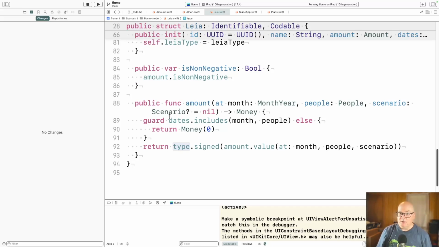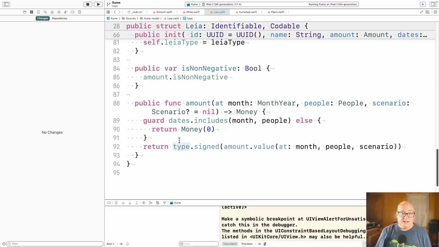Don't try and compute amounts for things that don't have amounts yet. So again, if I have scenarios involved, there's no generic amount that's true. Maybe I have a relative amount into two different scenarios, and I don't know which scenario is going to be active until I know it.